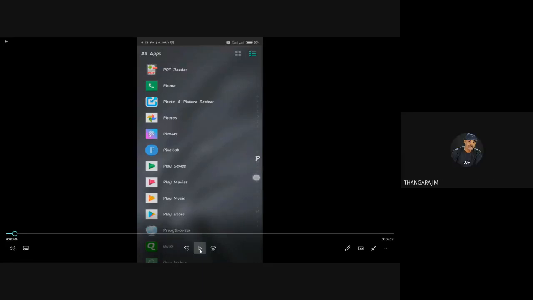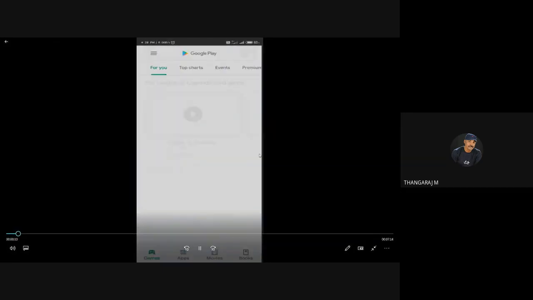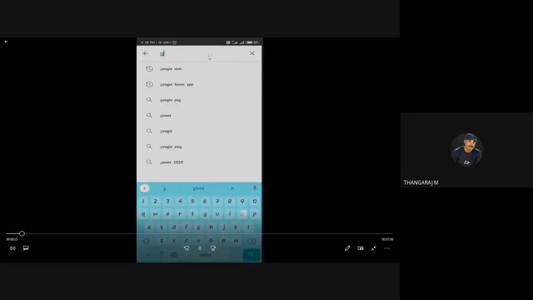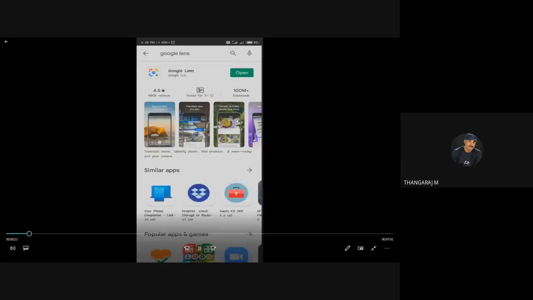First, we must install this app on our mobile phone. I am going to the Play Store and typing Google Lens. It shows open because I have already downloaded and installed it.